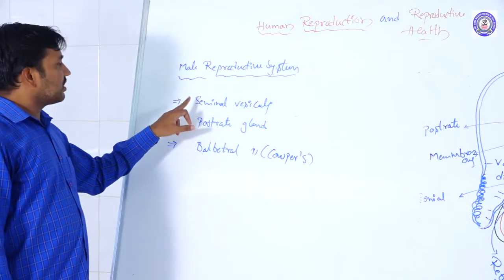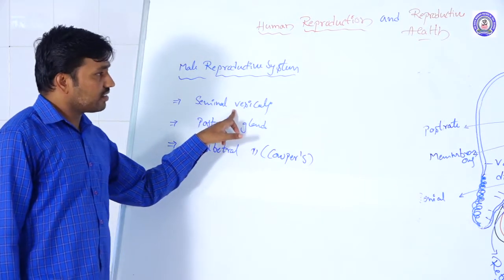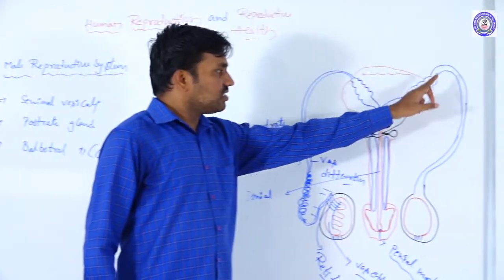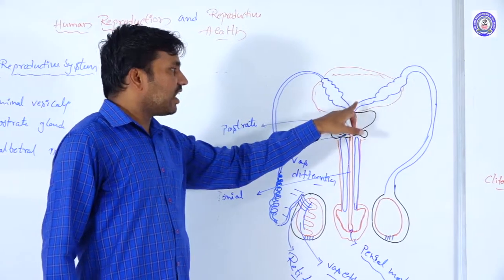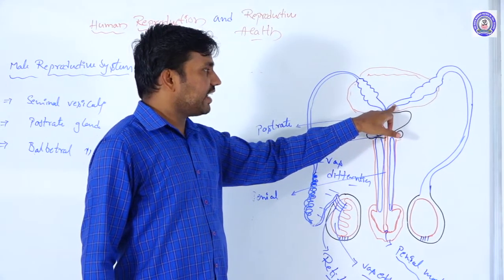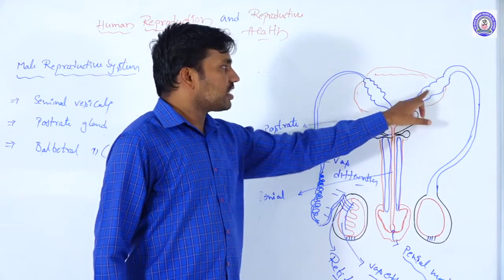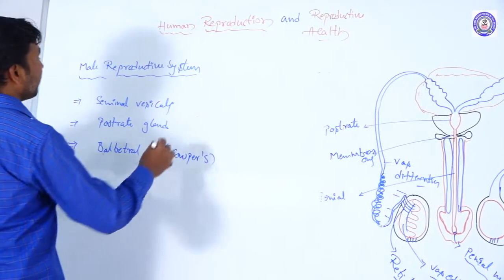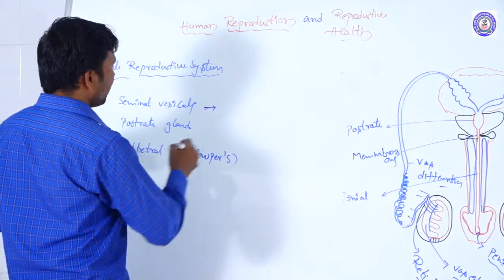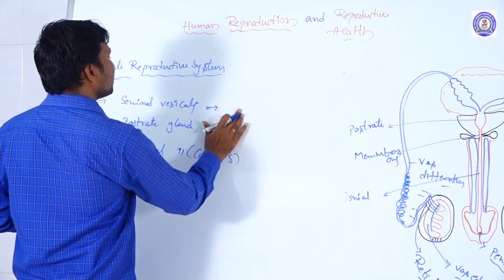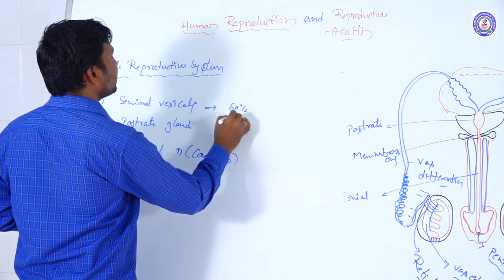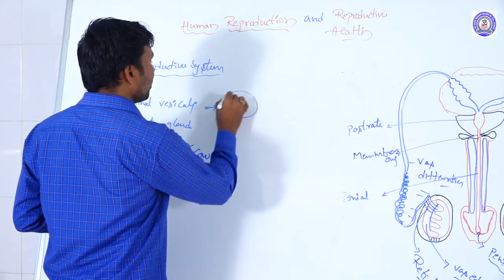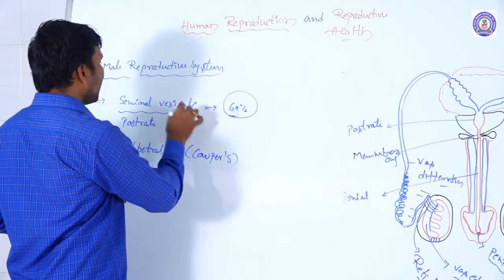So seminal vesicles, where are the seminal vesicles presented? Before the ejaculatory duct, the vas deferens is connected with the common ejaculatory duct. That structure is called the seminal vesicle. What is the importance of the seminal vesicles? Here they are secreting 60% of the semen.